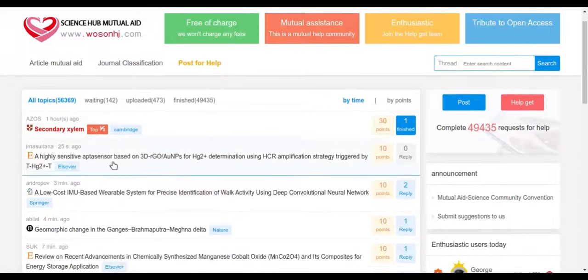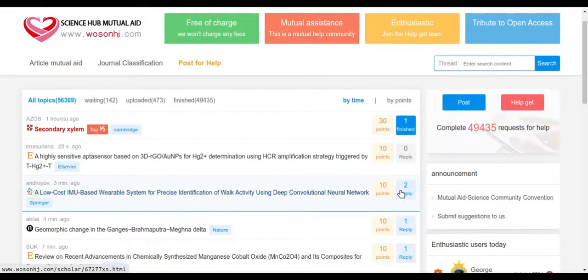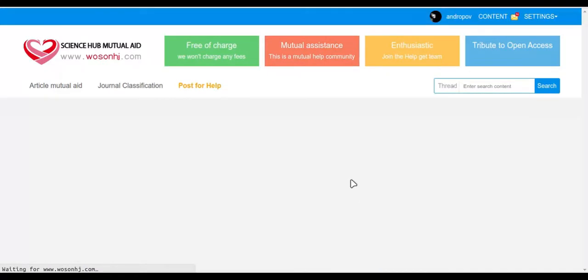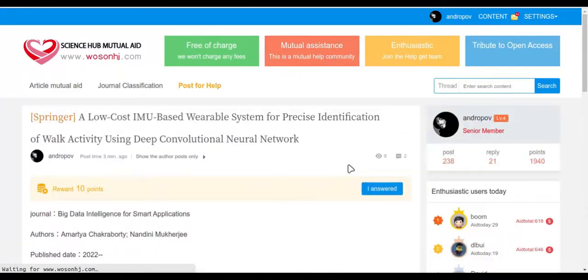And if you scroll to your paper, you will find that there are now 2 replies. So 2 people have provided the manuscript by downloading it with their own access, right? As we have already seen, I did not have access to this manuscript, but somebody in this portal has downloaded it for me. If I simply click on this, I'll be taken to my original post.